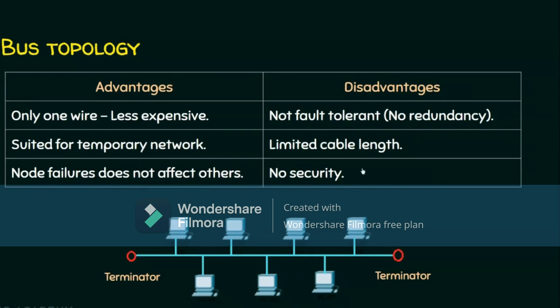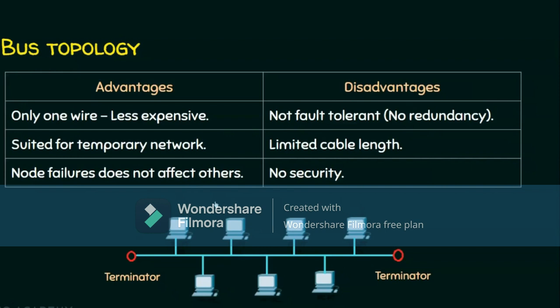There are some disadvantages with this network. And this is obviously not a fault tolerant network. We have already seen what a fault tolerant network is. Fault tolerance means if there is a failure, this failure should not affect others. But if this link, this transmission medium, fails, obviously the entire network goes down.